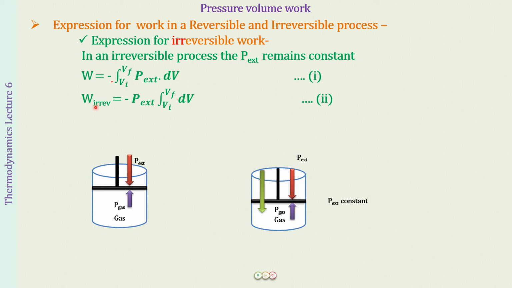So this is going to be work irreversible process now. Okay, so this is what we have now done. All right. So this we can write now also as minus P external into V final minus V initial. Therefore, we can write irreversible work to be equal to minus P external into delta V. So this is going to be the expression for work in an irreversible process.